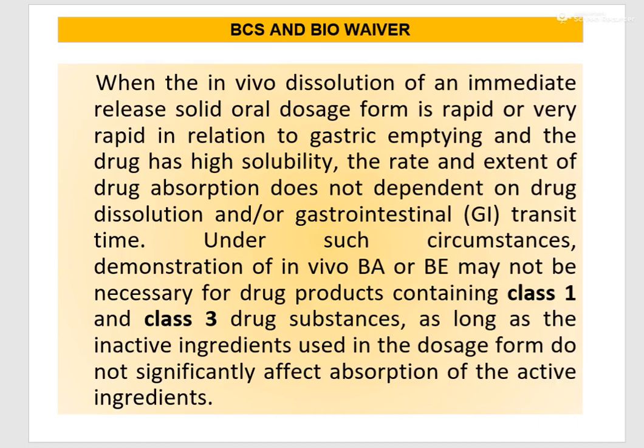So in such a case, the generic of that drug does not require demonstration of in vivo bioavailability or bioequivalence. That means a biowaiver can be given to drugs belonging to class 1 and class 3.